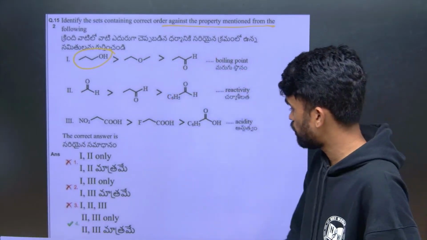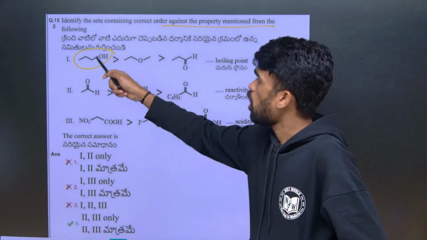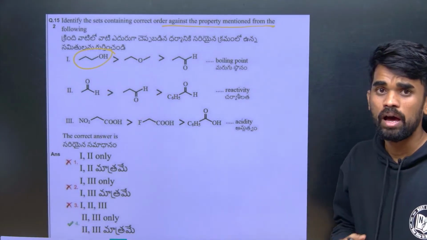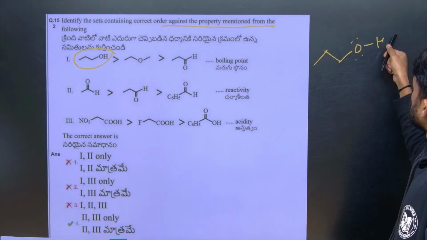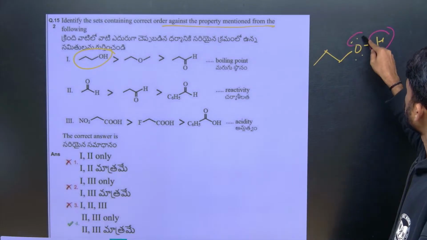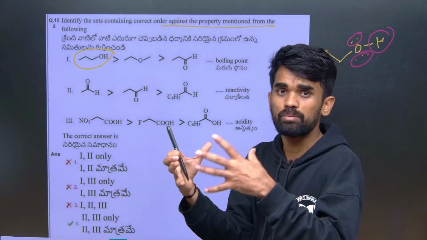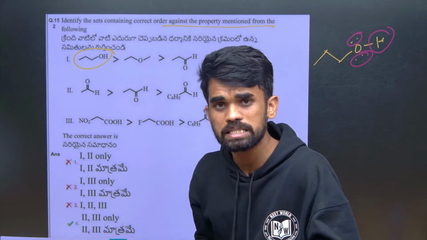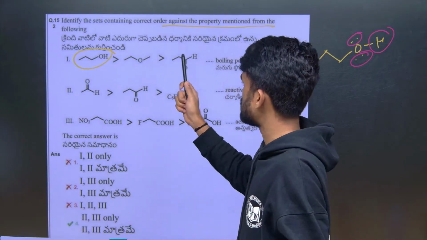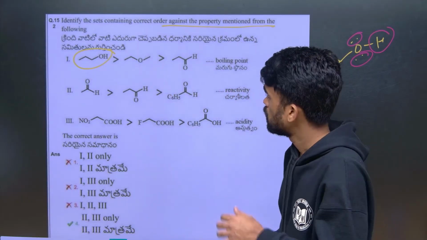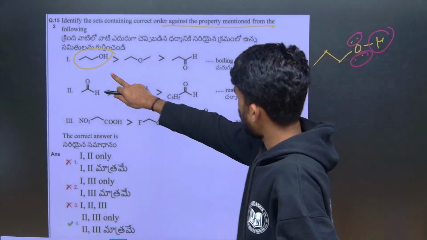these compounds, how can we decide the boiling points? So we can decide this. See, alcohols have the maximum number of hydrogen bonds, because here it can be involved in hydrogen bonding, and the lone pair electrons can also form hydrogen bonds, therefore it will have more intermolecular forces. Therefore alcohols have a higher boiling point than the aldehydes and ethers. Okay, so the first one is correct, and up to here it is correct.